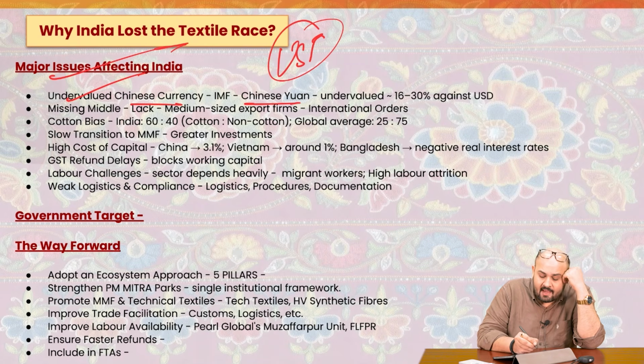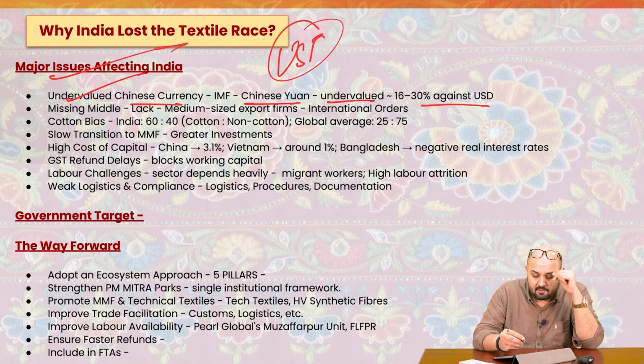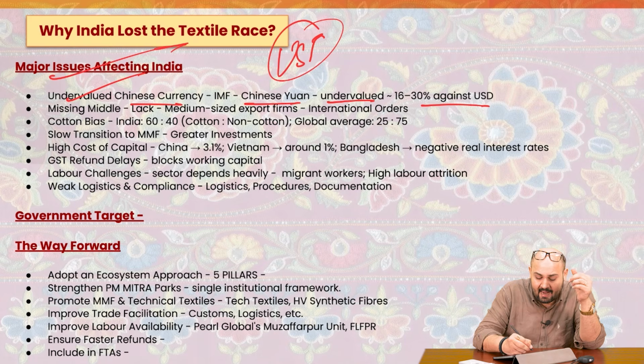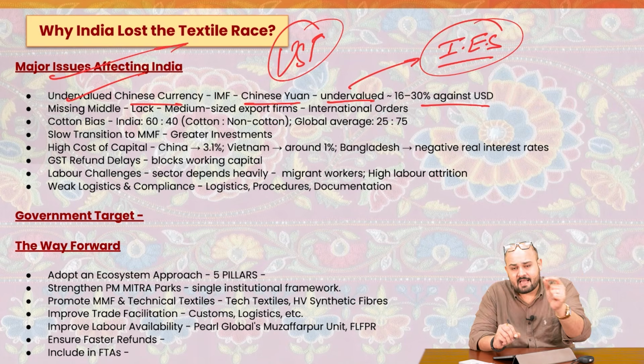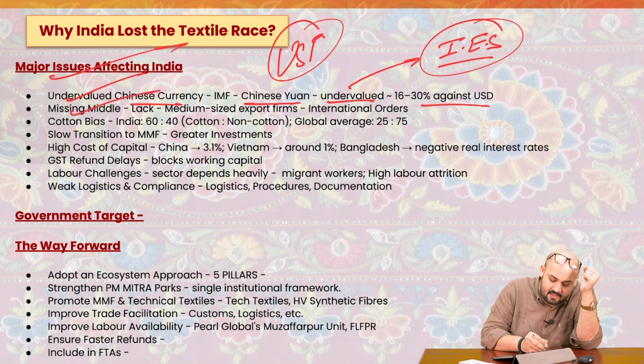The Chinese yuan is being deliberately undervalued by almost 16 to 30% against the USD. Now, if it is undervalued, it acts as an implicit export subsidy, and it makes Chinese products globally more competitive than those of other countries. Then we have the missing middle.